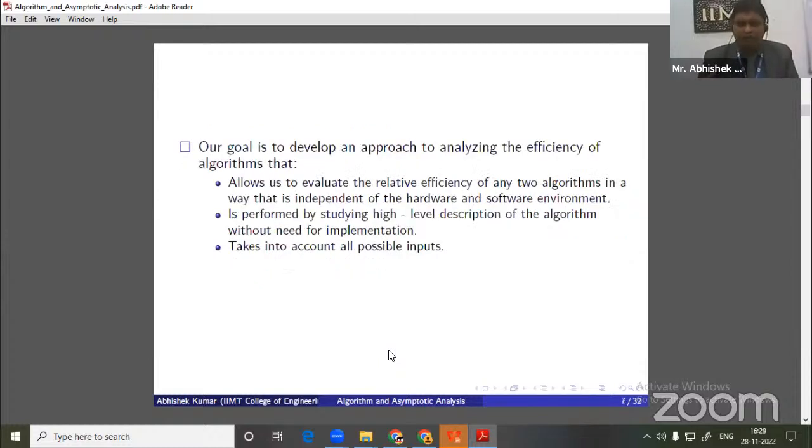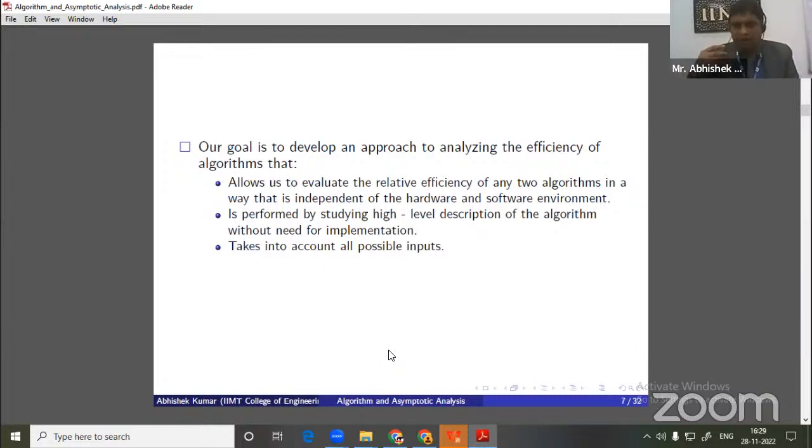So what are our goals here? We want to generalize our approach in such a way that if we are writing an algorithm and executing it in two different environments, whether the systems have the same hardware or software configuration or different configurations, it should give one exact solution. Our efficiency or our algorithmic time should not vary. So this is our first goal.